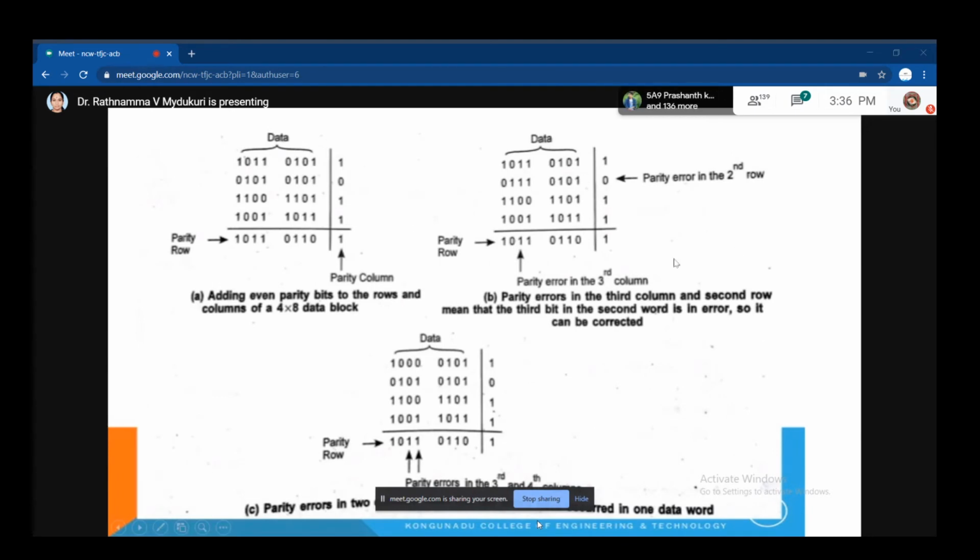See here, one more example is mentioned. This is your data. You are sending this data to the receiver, and the receiver is going to check and verify it. When he verifies, what will he do? Just see the example carefully. Here, how many total ones are there? Tell me. 4.